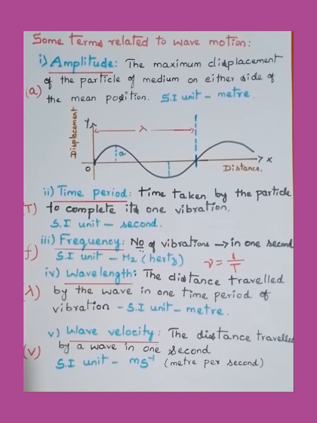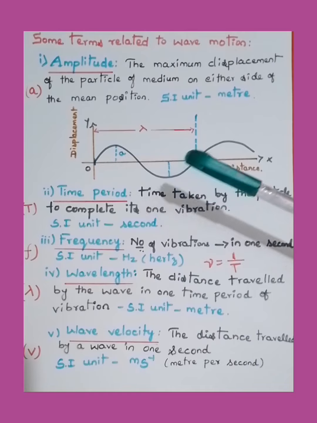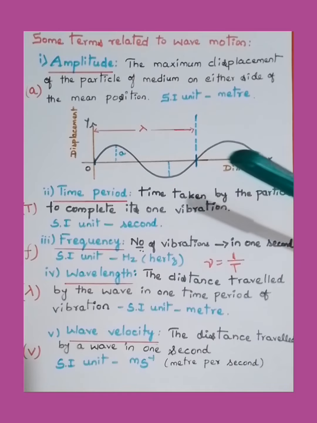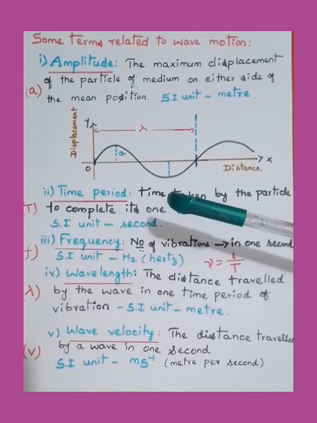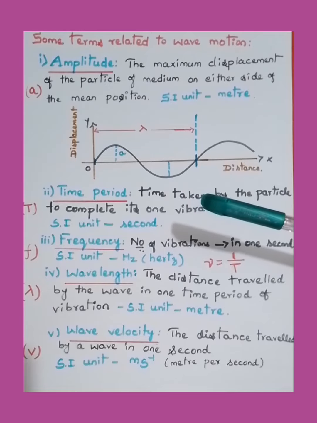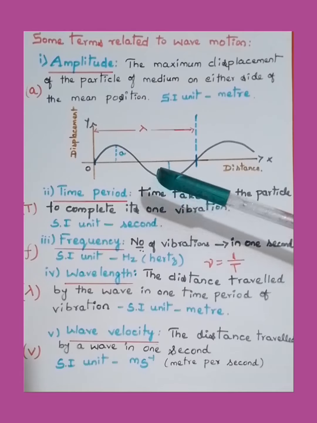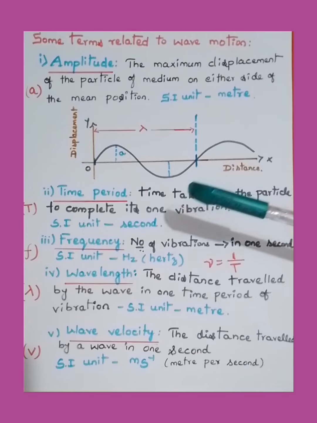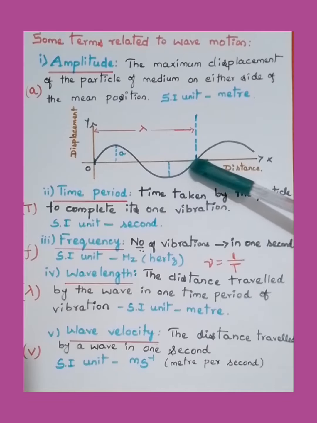Let us now learn a few important terms related to wave motion. Amplitude. The maximum displacement of the particles of the medium on either side of the mean position is called the amplitude of that wave. So here we have taken distance along the x-axis and displacement along the y-axis. This is a displacement and distance graph, and as you know, this is a wave and this is the mean position.